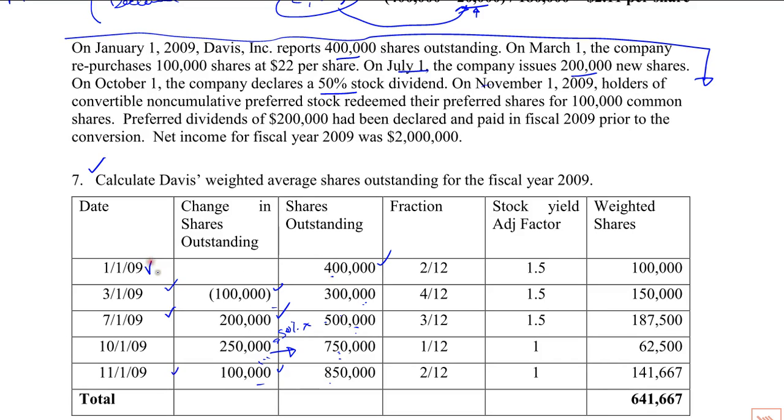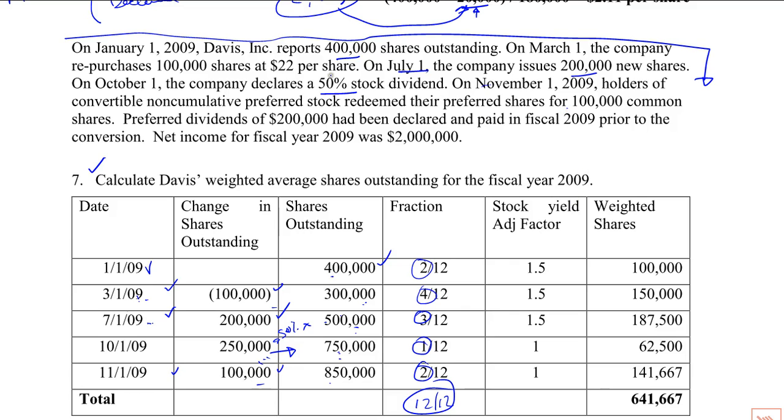January, February, 2 months. March, April, May, and June, 4 months. July, August, September, 3 months. October, 1 month. November, December, 2 months. 2 plus 4 is 6, plus 3 is 9, plus 1 is 10, plus 2 is 12, so we got 12 twelfths. The months total out. The numerator should all sum up to 12. It doesn't guarantee that it's correct. You could have offsetting errors, but at least you miss some errors that way.